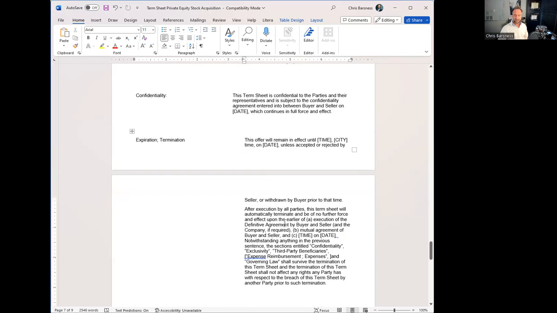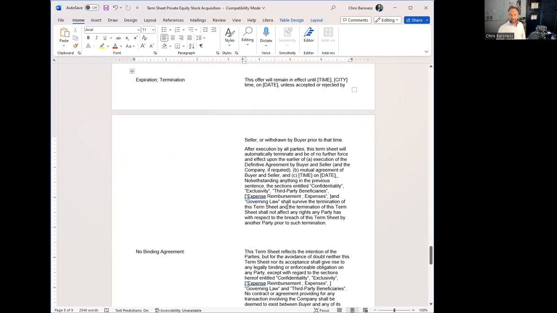Essentially, this is an offer. A term sheet or LOI is an offer from one side to the other: here are the terms we're willing to agree to. Do you accept or not? And you may want to put a time limit on that. Say, okay, you have 7 days to decide and sign this and return it to us. Otherwise, it's void. It doesn't matter anymore.